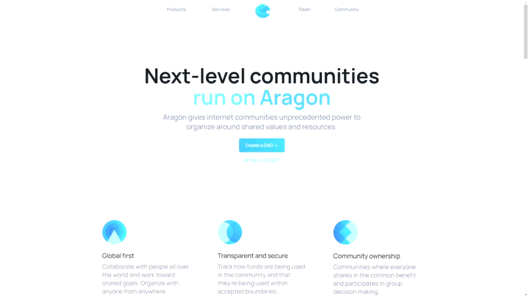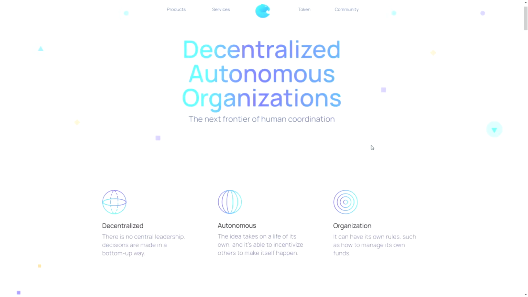To sum it all up in a nutshell, Aragon will give you the tools to create your own decentralized organization, in other words, a DAO. In general, when you start a business, even if it doesn't concern any crypto business, just any business at all, you will create an organization. Organizations are bound by laws of the country that you are in. Now, a decentralized autonomous organization is not bound by any laws or by any country. This can be useful for some particular cases. It is definitely not necessary for every company to become a decentralized autonomous organization, not at all.